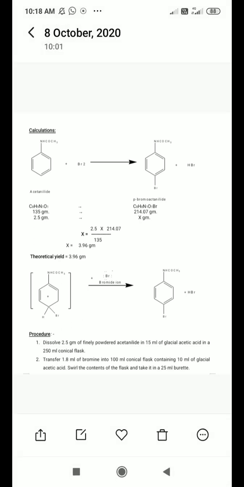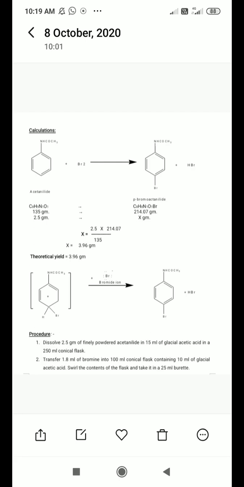Now, how much quantity we have to take at the time of the experiment depends on what is mentioned in the procedure for the reaction. For example, if the experiment says to weigh accurately 2.5 gram of acetanilide and transfer it into a conical flask, then 2.5 gram of acetanilide is equivalent to x gram of para-bromoacetanilide.